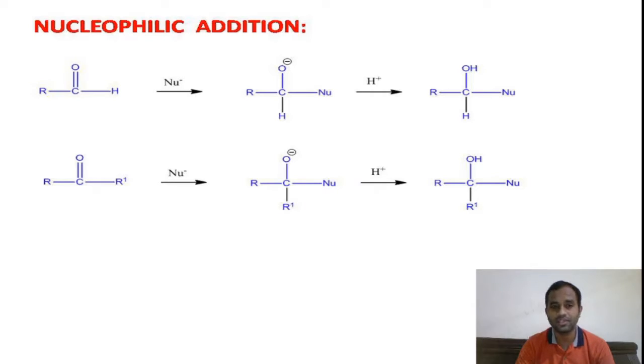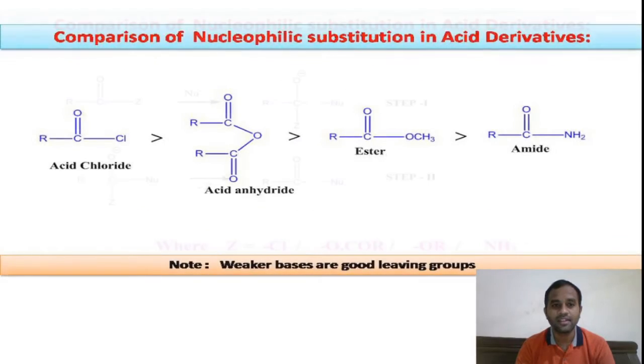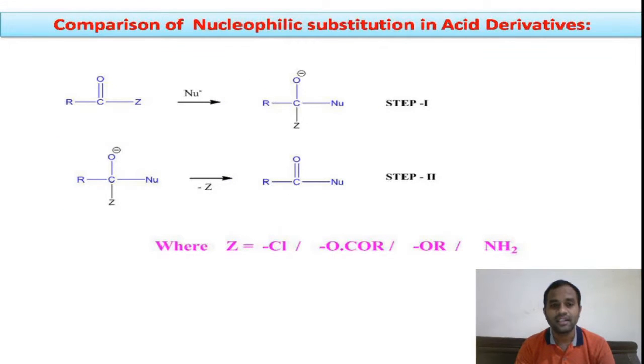In organic chemistry, only carbonyls, that is aldehydes and ketones, will undergo nucleophilic addition reaction, right? This is the difference. Once again I am notifying you, please keep it in your mind. Acid derivatives only will undergo nucleophilic substitution reaction, because in them the Z is a very easy leaving group. They are weak bases, so they will undergo nucleophilic substitution reaction.